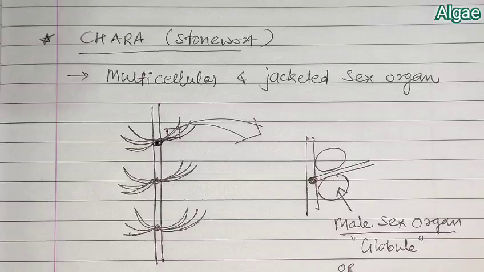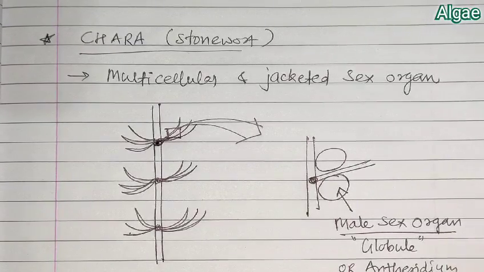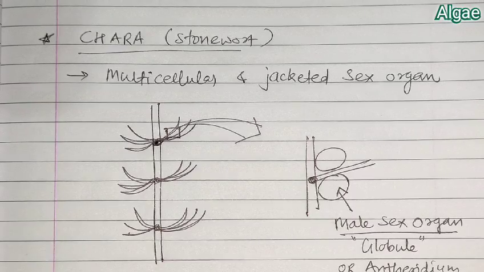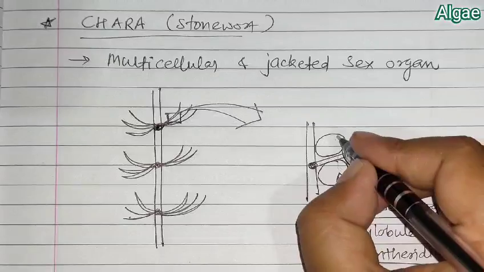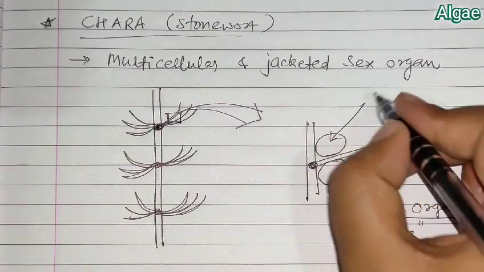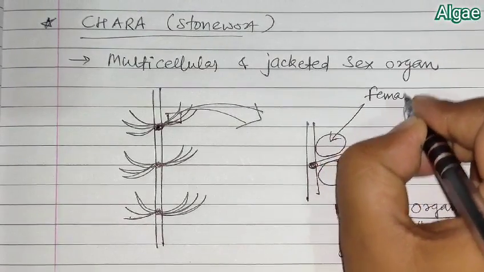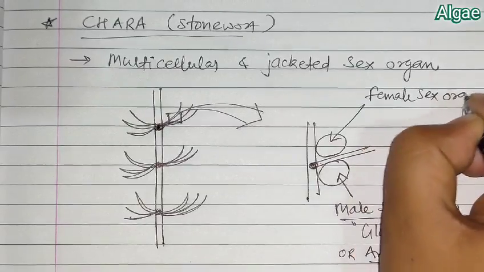Some call it antheridium as well, but the term globule is also used for this.